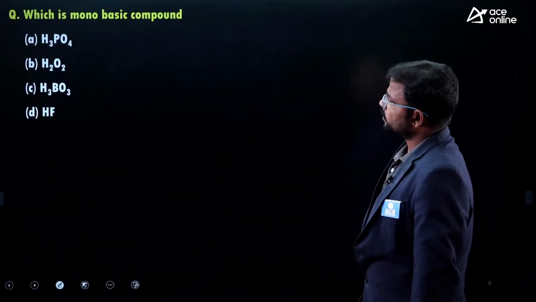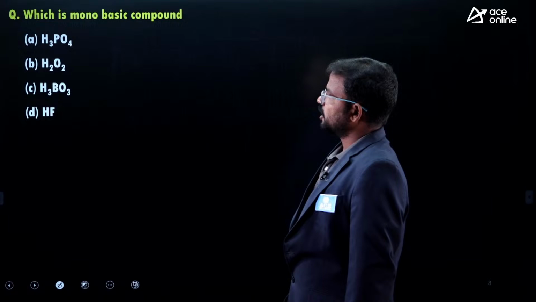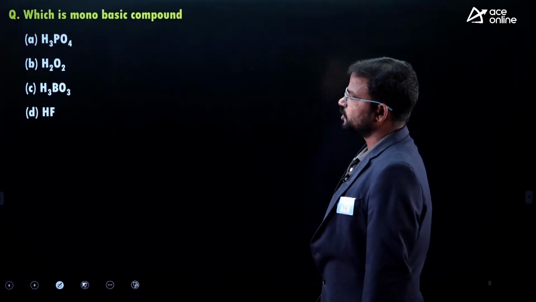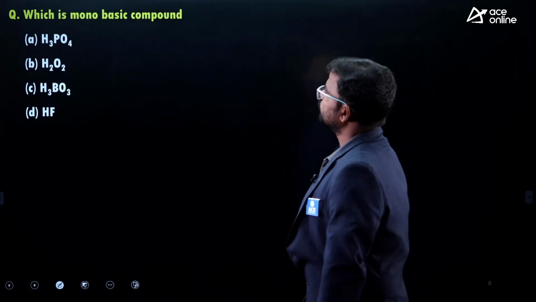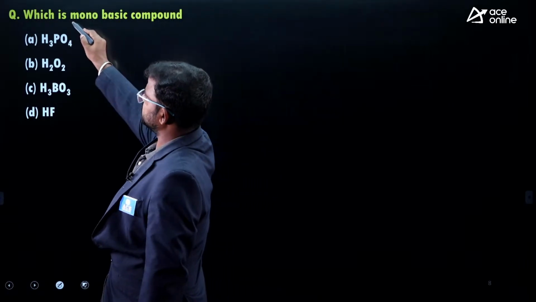Next, here is the next one, which is a monobasic compound: H3PO4, H2O2, H3BO3, HF. First of all, you have to know the meaning of monobasic.